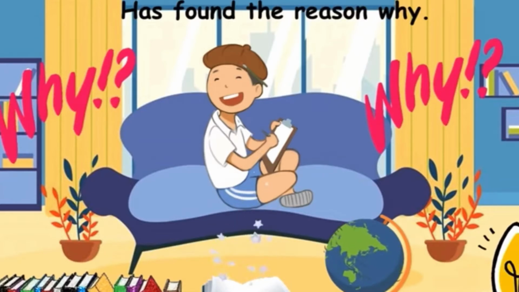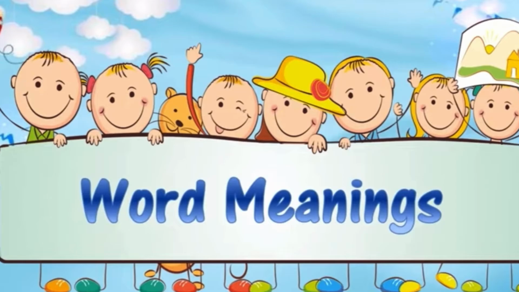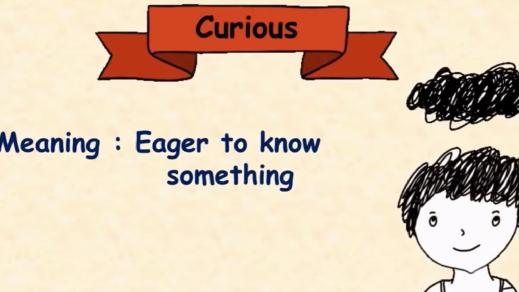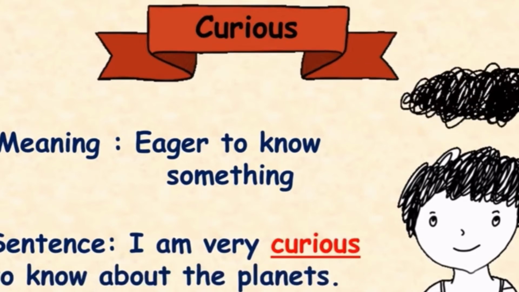Okay, now before the explanation of the poem, let me tell you the word meanings. The first word is curious. The meaning of curious is eager to know something. The sentence you can make is, I am very curious to know about the planets.